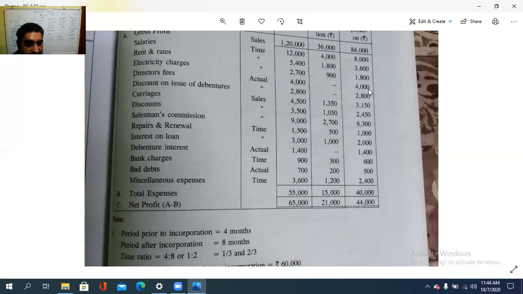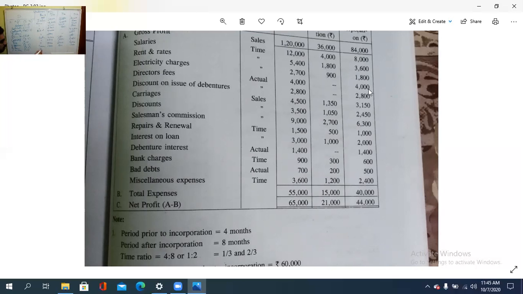Salesman's commission is 9,000, also on the basis of sales. 9,000 apportioned on 3/10 and 7/10 gives 2,700 and 6,300, since 9 sevens are 63. Then repairs and renewal, based on time, 1:2. The amount is 1,500, so 500 and 1,000.